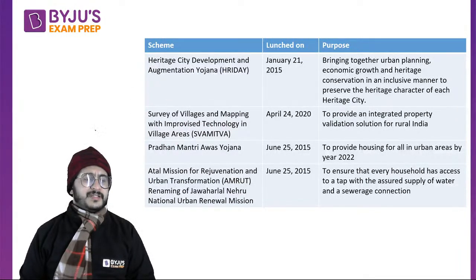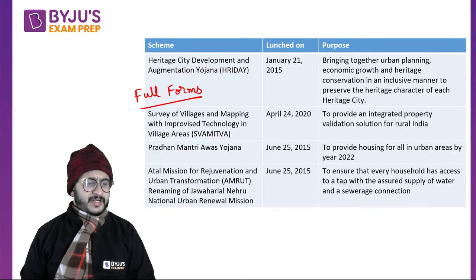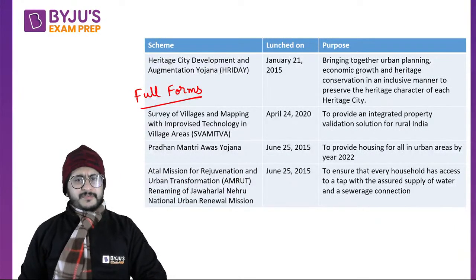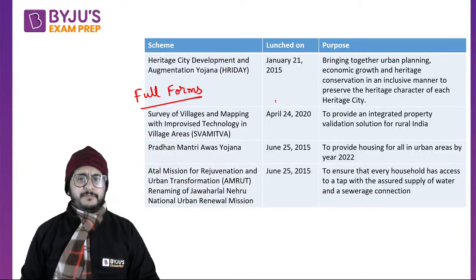Now sometimes they ask about the scheme, right? They might ask about full forms of schemes. I remember in TISSNET 2021 last year there was a question on a full form. So Swamitva was launched on April 24, 2020, which is Panchayati Raj Day.